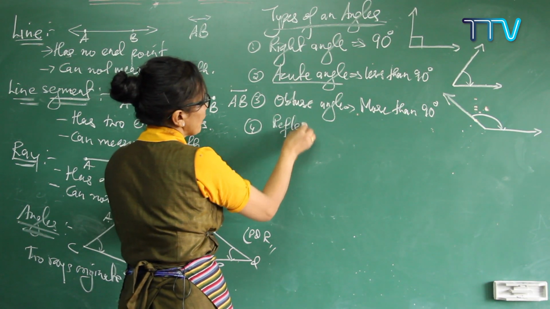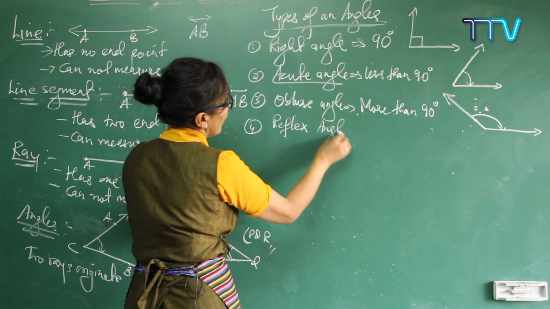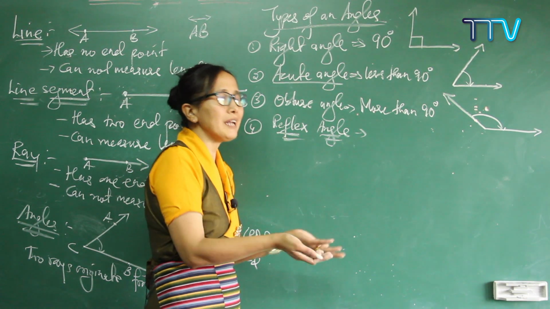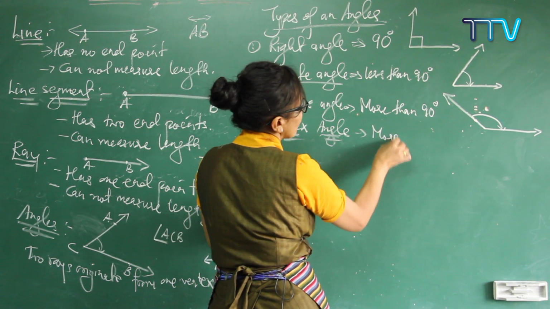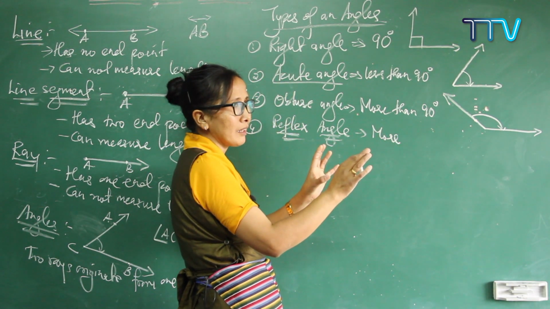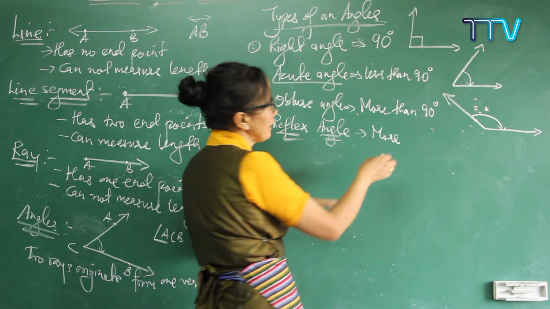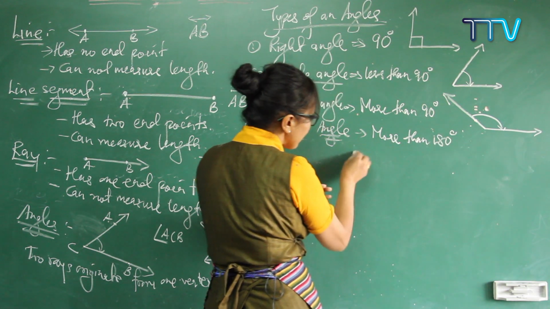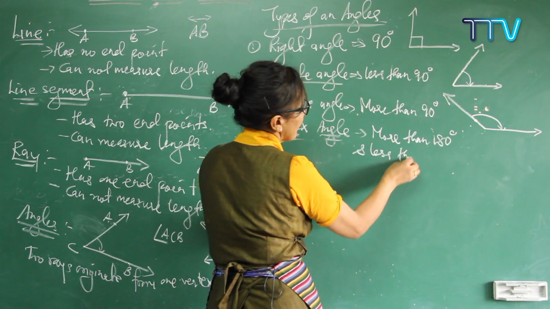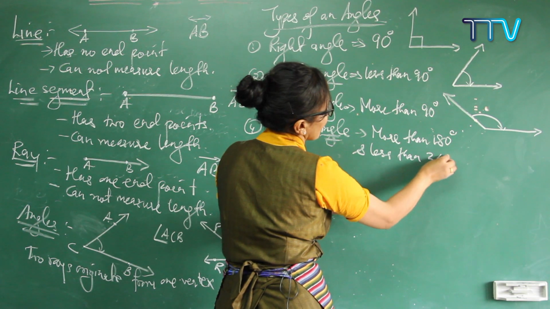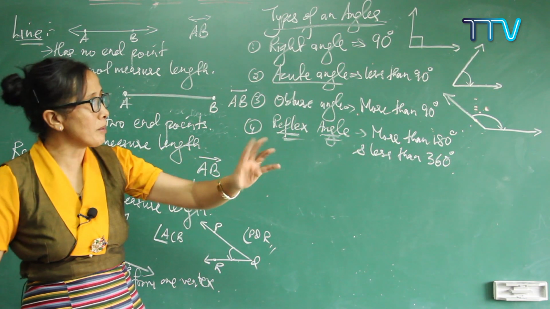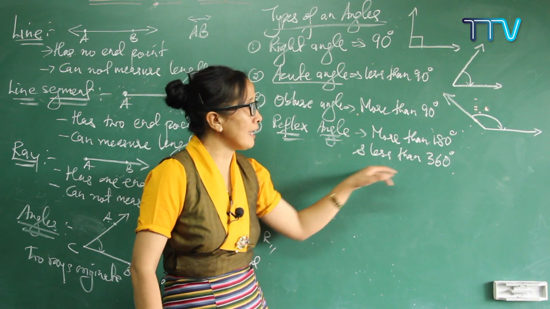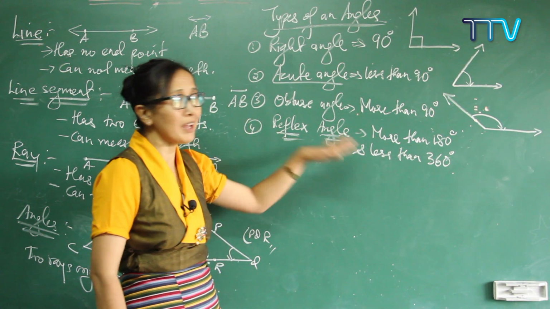Reflex. What is meant by reflex angle? Reflex angle means, if two rays are forming an angle whose measure is more than 180 degrees and less than 360 degrees, then it is called a reflex angle.